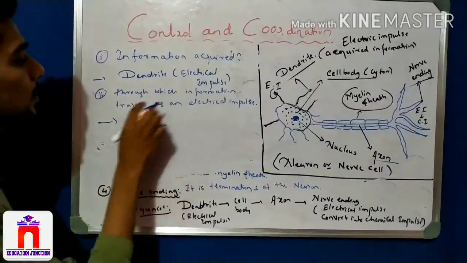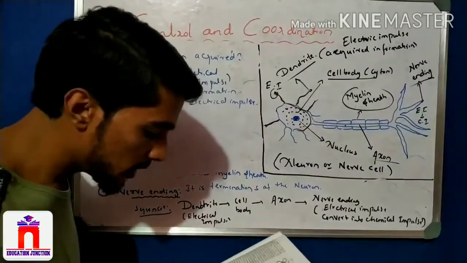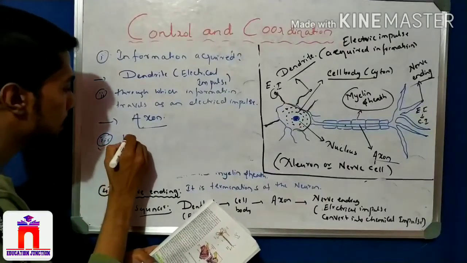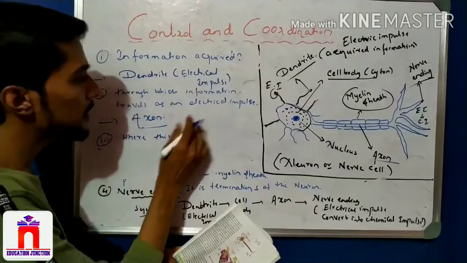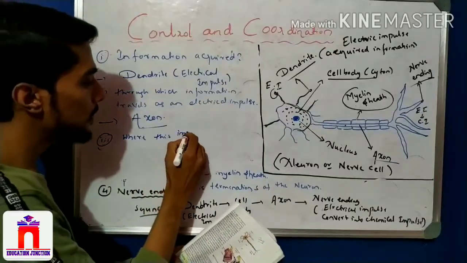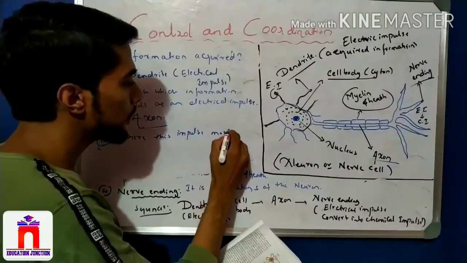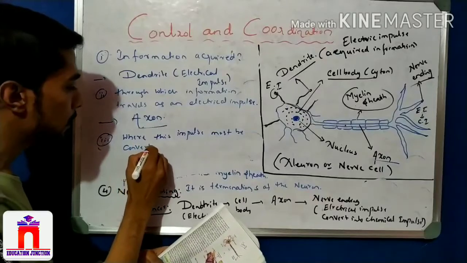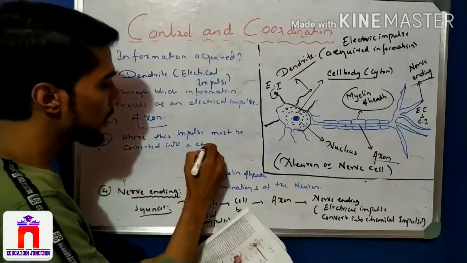Through which information travels as an electrical impulse, that is what? Axon. So the last question is, where must this electrical impulse be converted into a chemical signal?